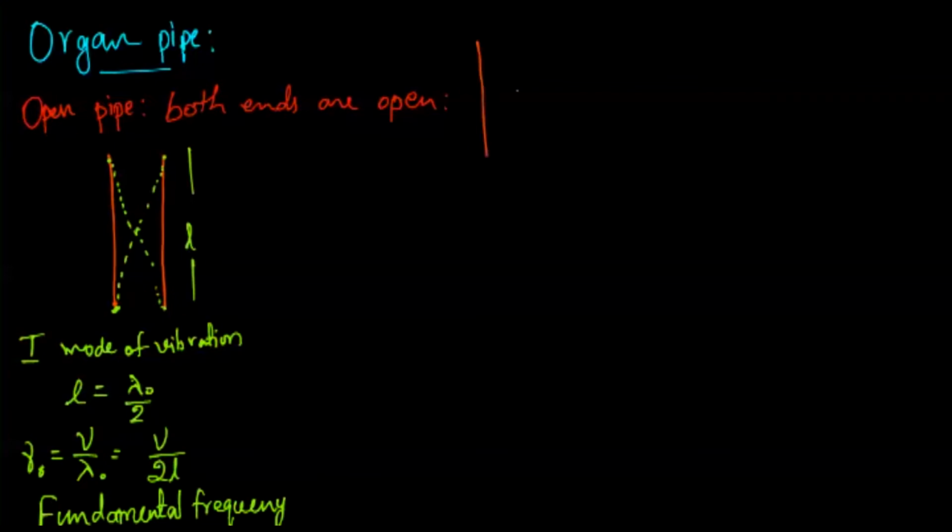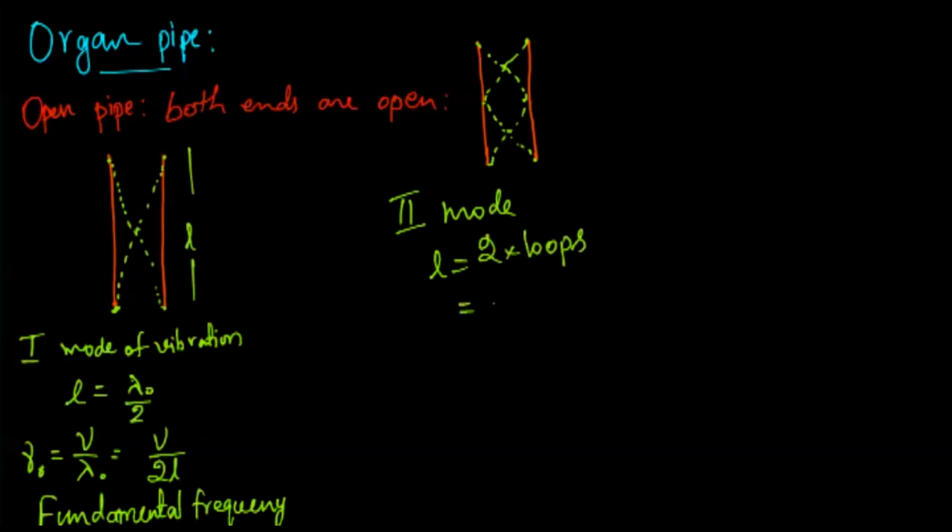Now let me consider the second mode of vibration, where the same pipe of length L is producing two nodes and three antinodes, at the extreme points and one at the center of the pipe. So this is how the standing wave looks, comprising two complete loops. Therefore, this is the second mode. The length is the same. Since there are two complete loops, I can write the length equals two loops, and each loop has a length lambda by 2.